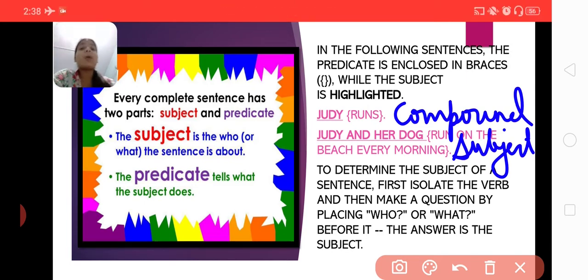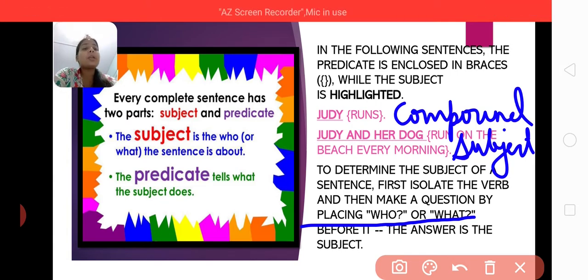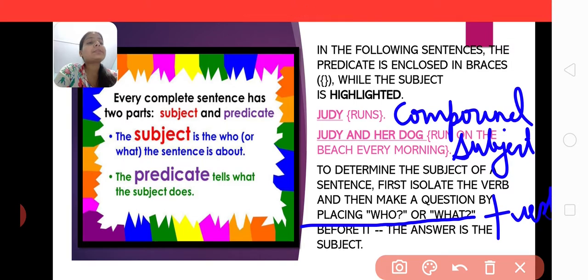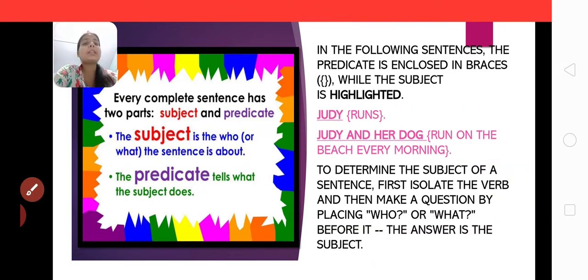Now, how will you identify a subject in a sentence? By placing a question, who or what. When you make a question using the interrogative word who or what plus the verb, the answer you get becomes the subject. So I think it is clear to you all what a subject is and what a predicate is.